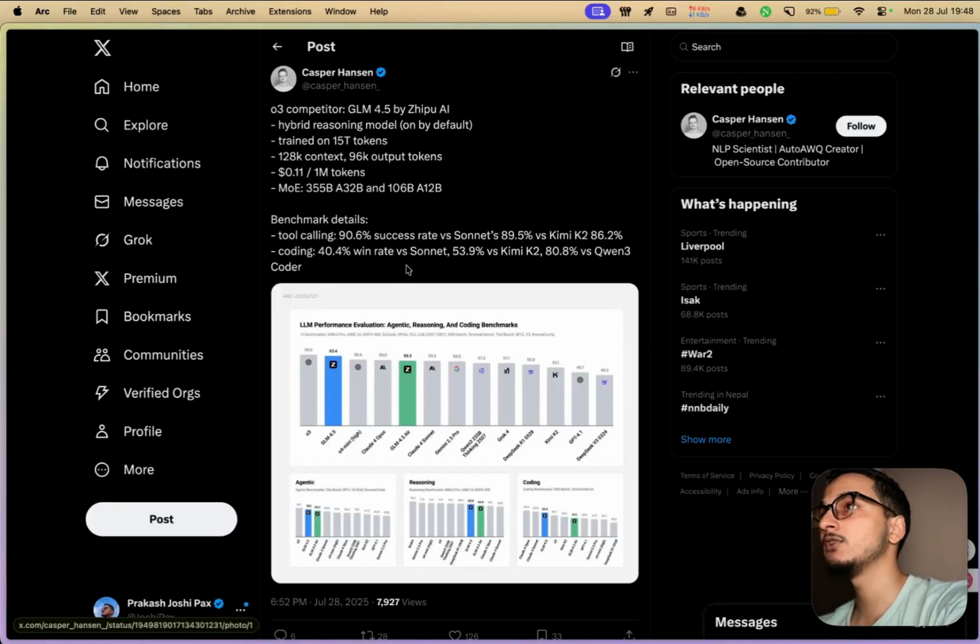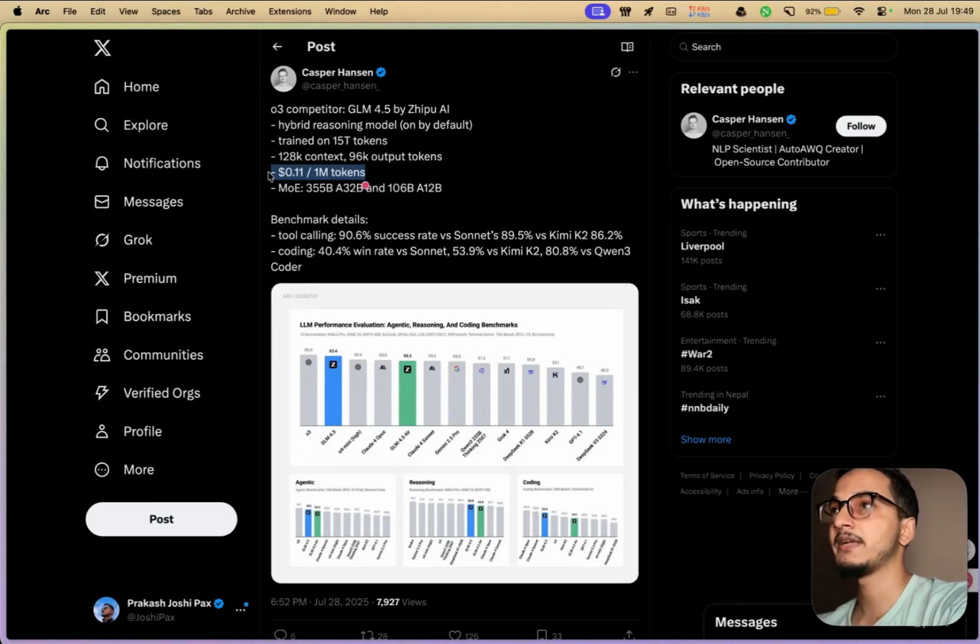But if you look at the pricing of GLM 4.5, we have 11 cents per million tokens, and this will vary depending upon the provider as well. If you can run it locally, then you will have to pay no price, but most of us won't be able to do so. It will depend upon the provider that we are using.